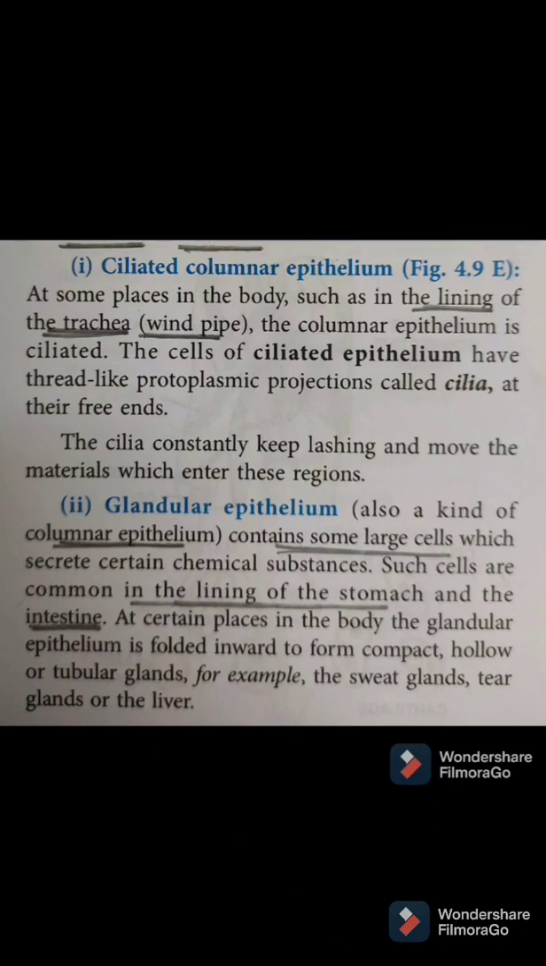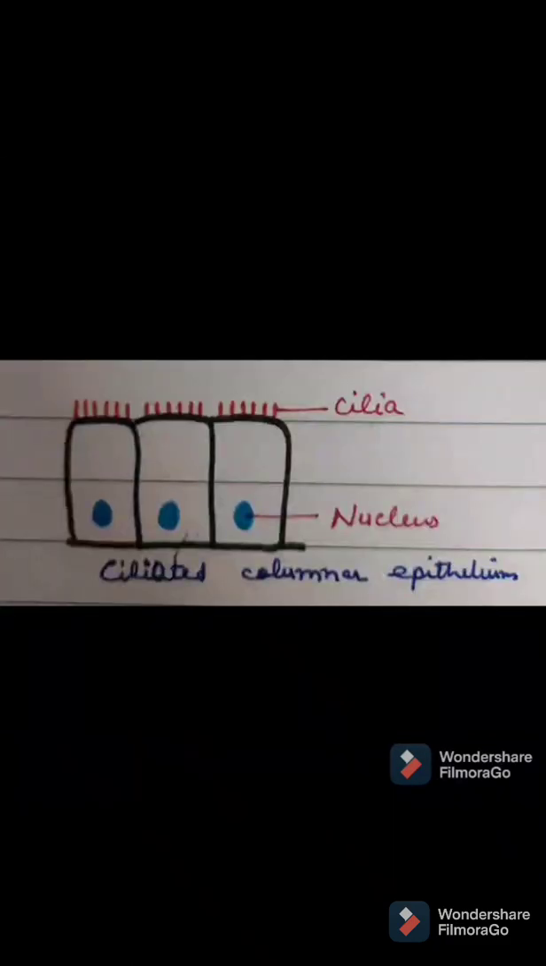Next we have ciliated columnar epithelium. There is a modification in columnar epithelium, so they have cilia on them. These are found in the inner lining of the windpipe. With the continuous beating movement of cilia, any dust particle can be thrown out of the windpipe. Look at the image. On the free ends of the columnar epithelium we have cilia.